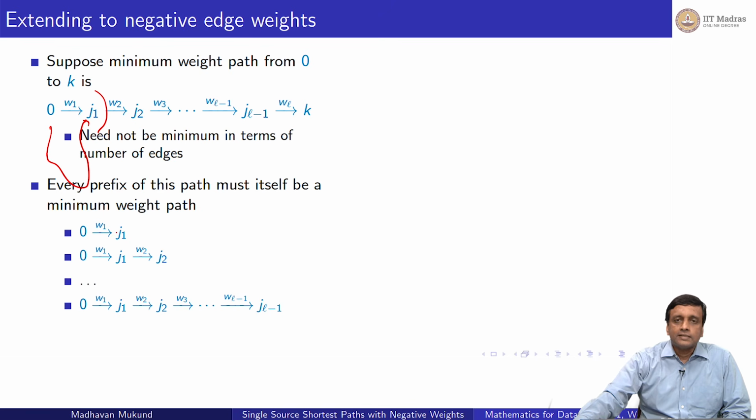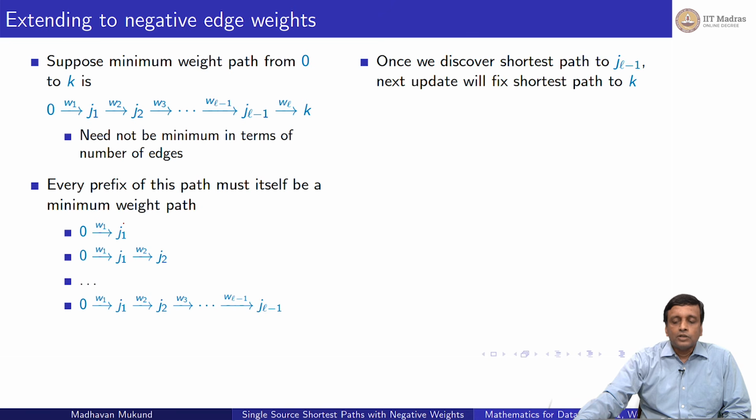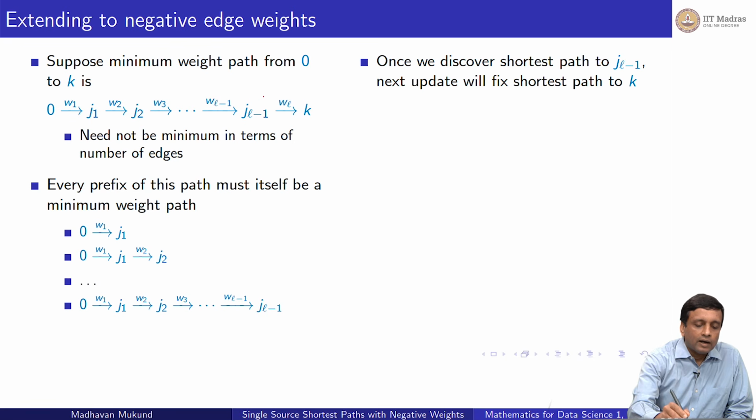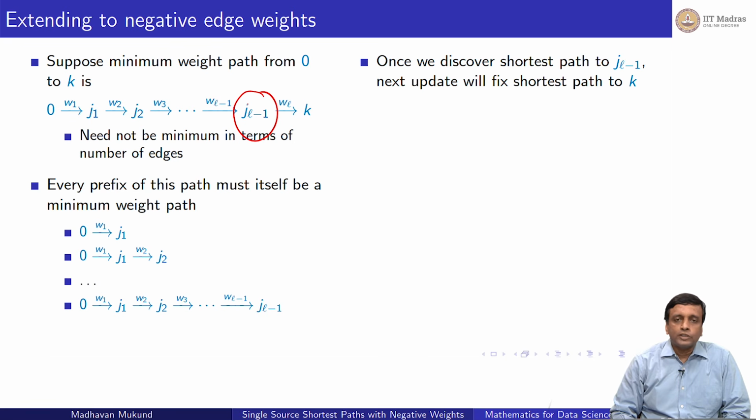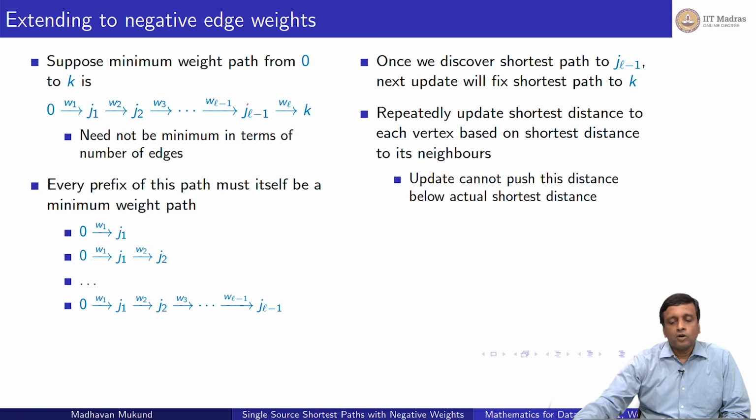So this gives us a starting point to think of an algorithm to deal with negative edge weights. In some sense, once we have found the shortest path to JL-1 by some algorithm, then we know that the update we get for k is going to be a final update. There is not going to be a better one, because if I keep decreasing, I can only decrease up to the shortest path. I cannot go below the shortest path. And when will I hit the shortest path? When my nearest neighbor which feeds that shortest path is also frozen. So if my neighbor's shortest path is known, then my shortest path will be known in the next step.